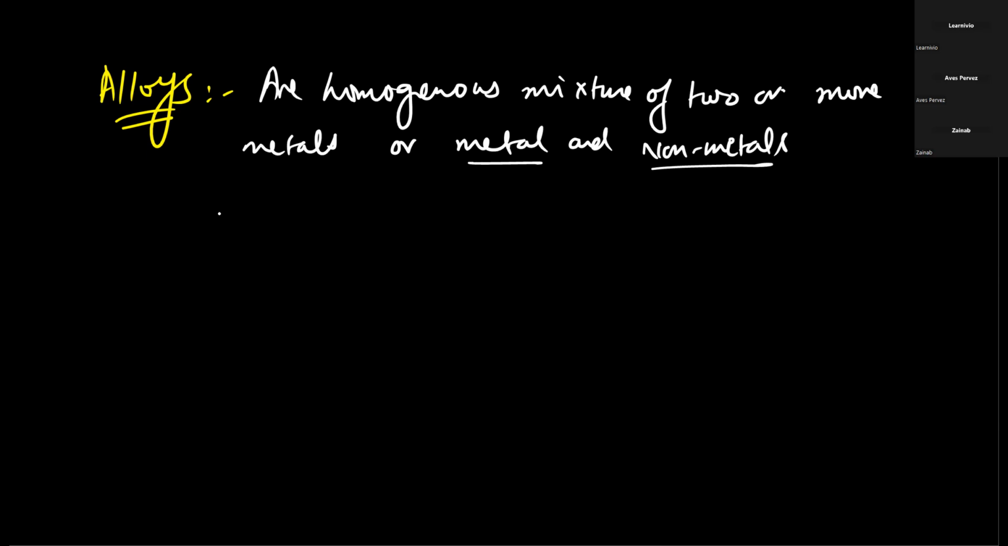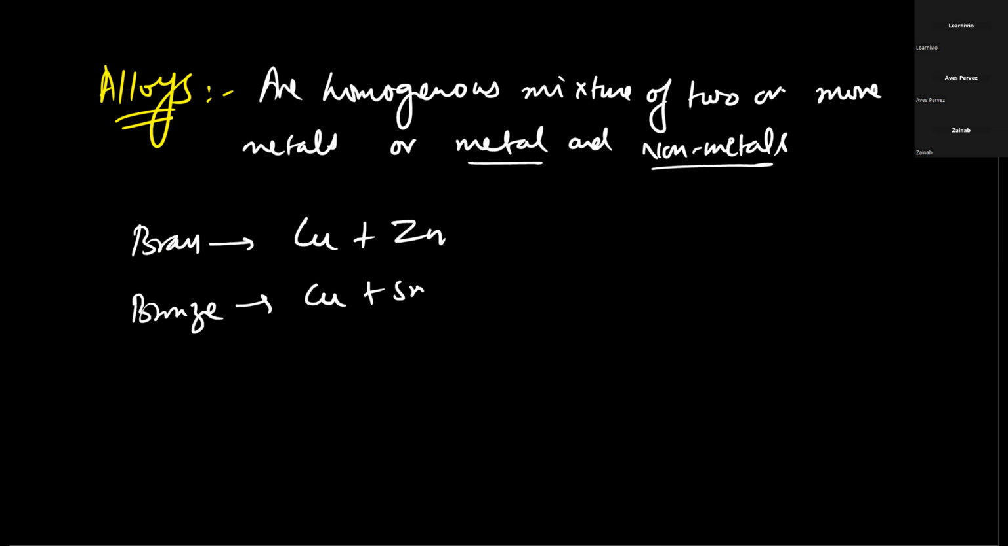For example, of two metals only, we have brass. Brass is a homogeneous mixture made when copper and zinc are mixed. Bronze is made when copper and tin are mixed. Steel is an example of when metals and non-metals are mixed: iron plus carbon are mixed together, they form steel. So steel is an alloy.